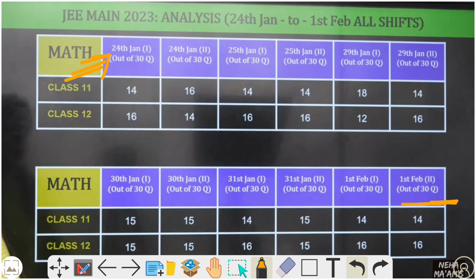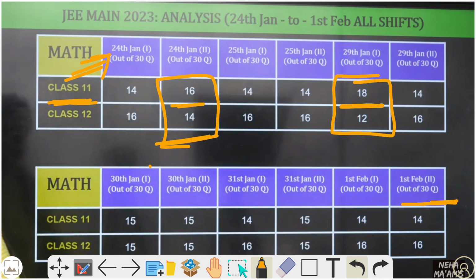Now look at the 24th January second shift and the 29th January first shift. Only in those two shifts, 16 questions were asked from class 11 in one and 18 questions from class 11 in the other.